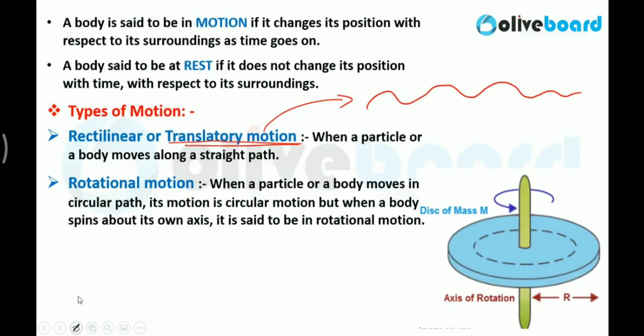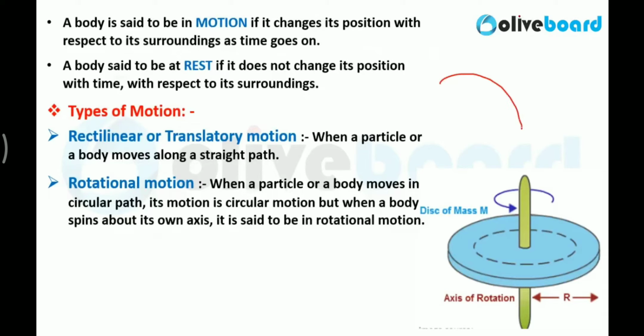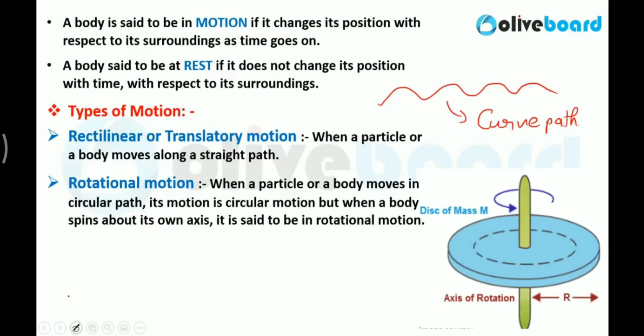And why have I not included circular motion here? The reason is that, let's say some body is moving like this. Again I'm taking the previous example. So this is a curved path, or you can say curvilinear motion. Circular motion is the special condition of curvilinear motion.